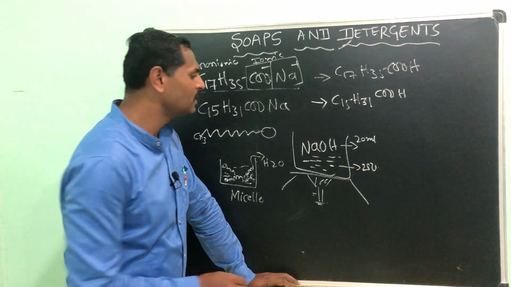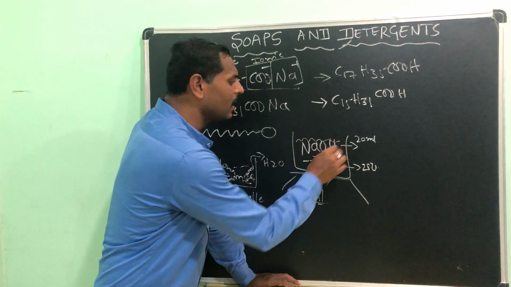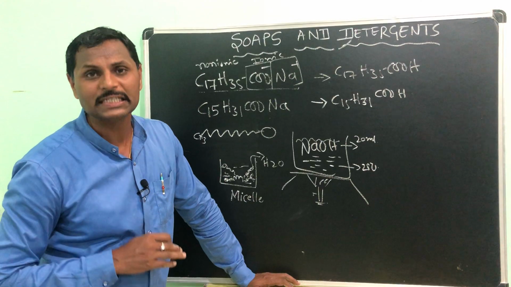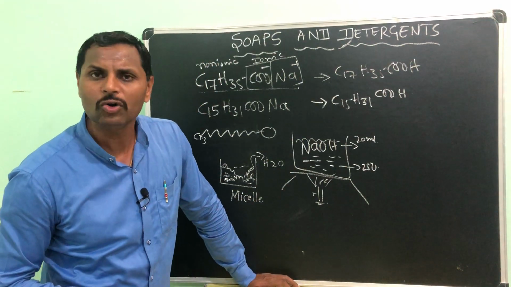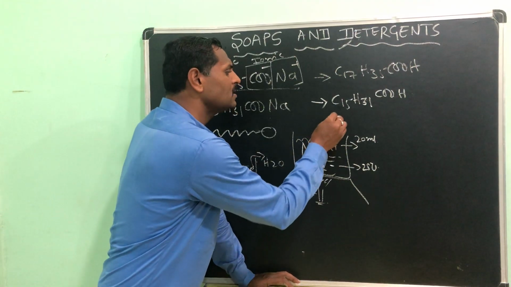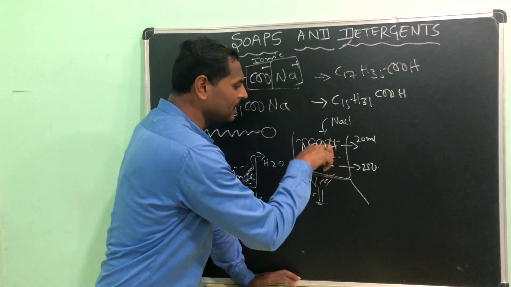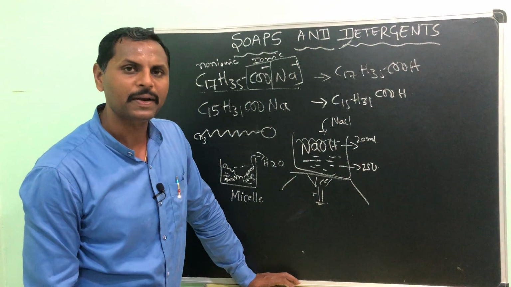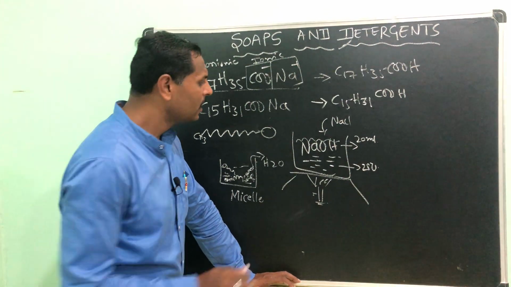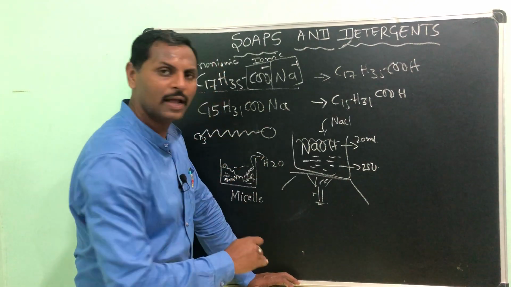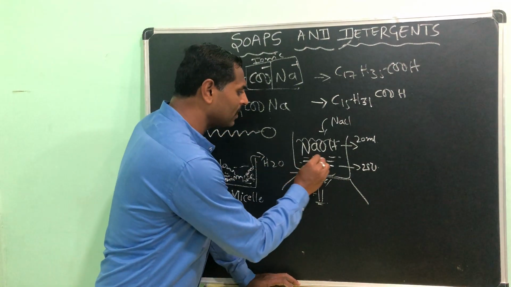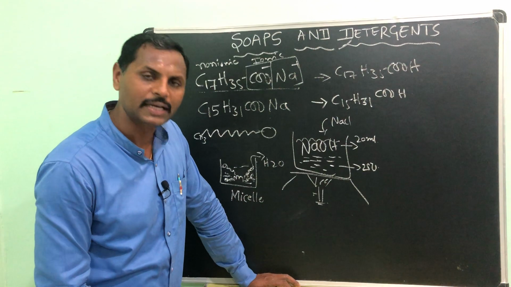You will start seeing a creamy layer or a precipitation. In some preparations of soap, they add a pinch of NaCl to separate the mixture, so that you get a creamy layer on the top surface of the solution, and below it a watery liquid, that is glycerin.